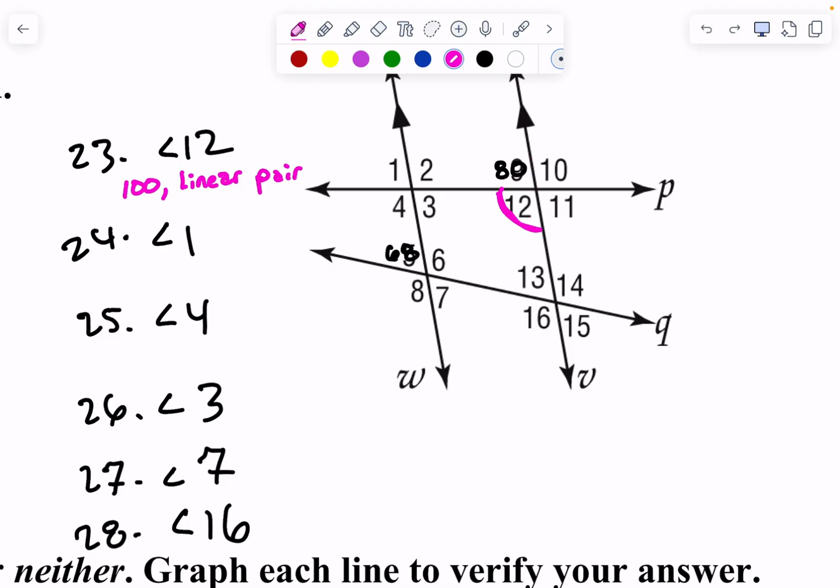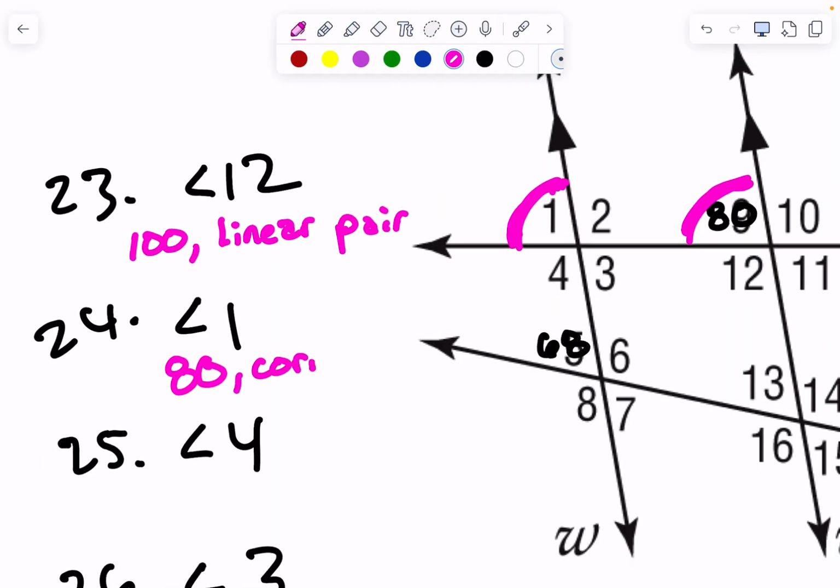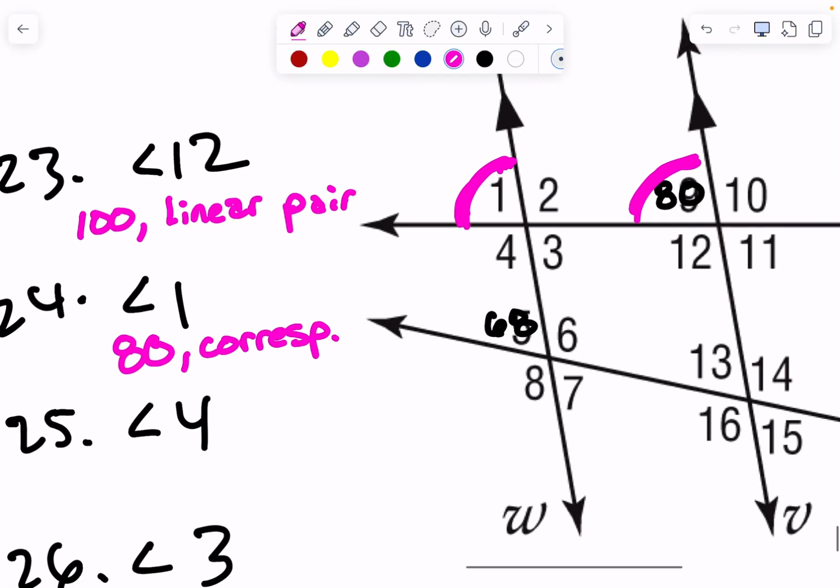Perfect. Okay. Next, we have angle 1, which is this guy right here. He is 80 also. How come? What is angle 1 and this 80 right here? The two pink guys. They're corresponding. Yep, I like it. Okay, erase.